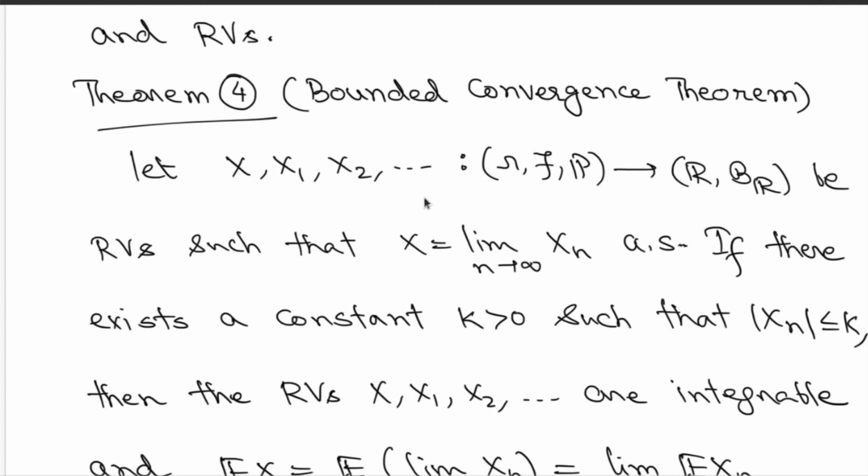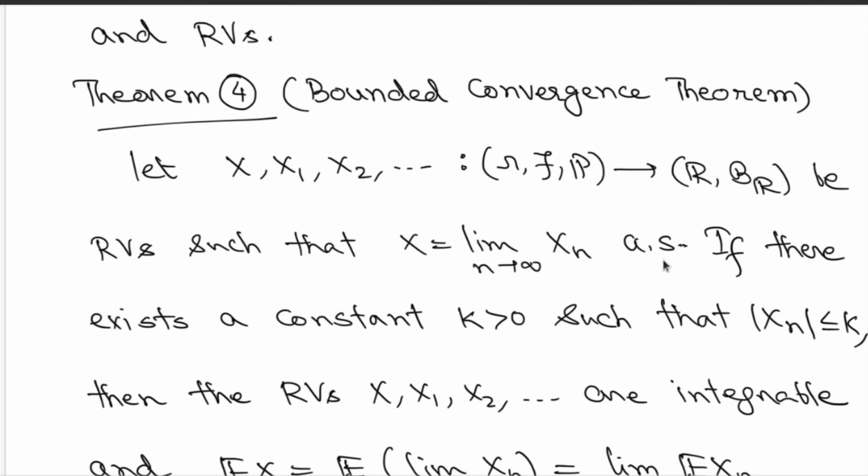So what do you do? You look at a sequence of random variables all defined on the same probability space. So here the sequence is X1, X2 and so on. Suppose you get this random variable X such that Xn converges to X almost surely. So by that I mean that outside a null set the convergence holds pointwise.